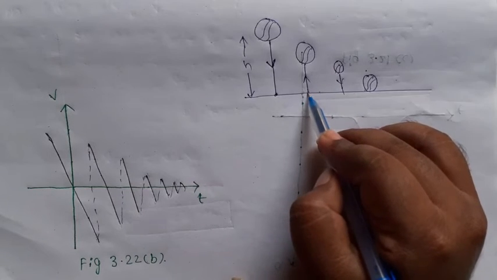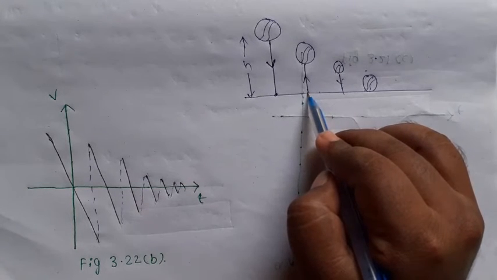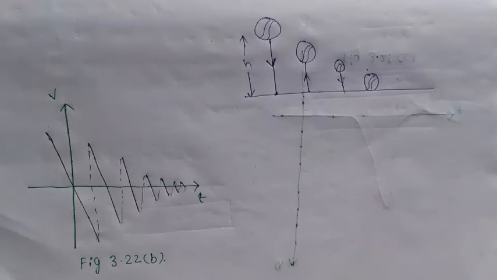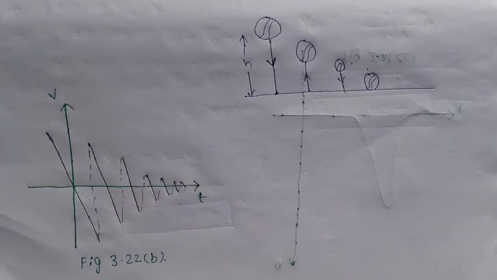Again the ball hits the ground, loses some speed or velocity, and then increases again. So in this graph velocity decreases, increases, decreases, increases. So the example for this graph is the rebound of a ball. The rebound of a ball is the best example for a velocity-time graph.